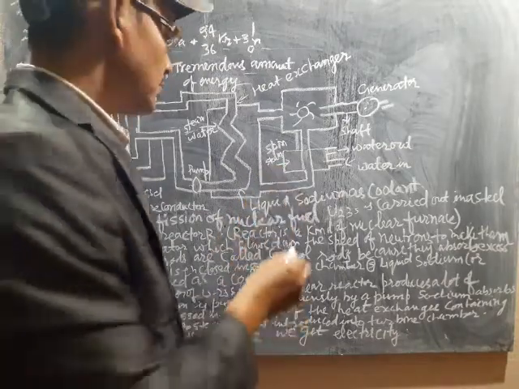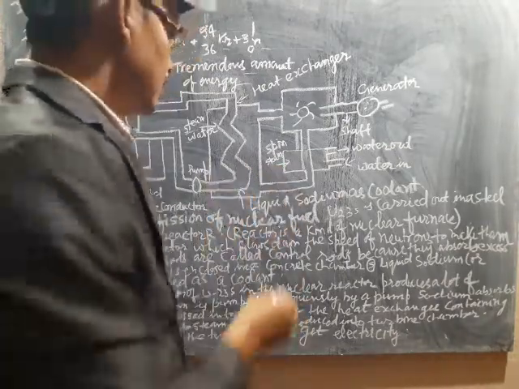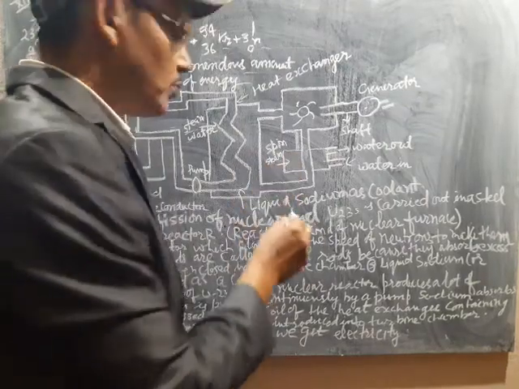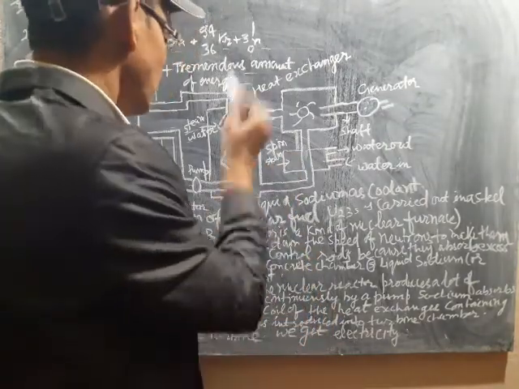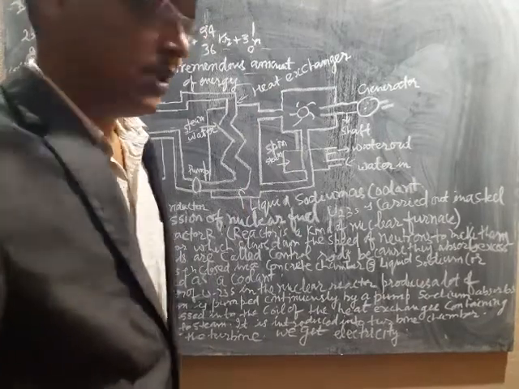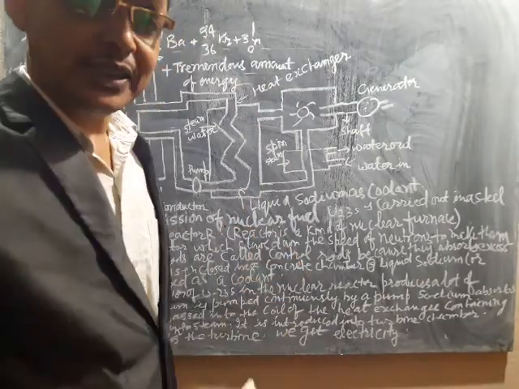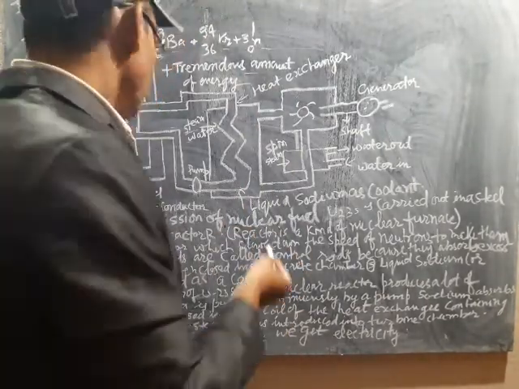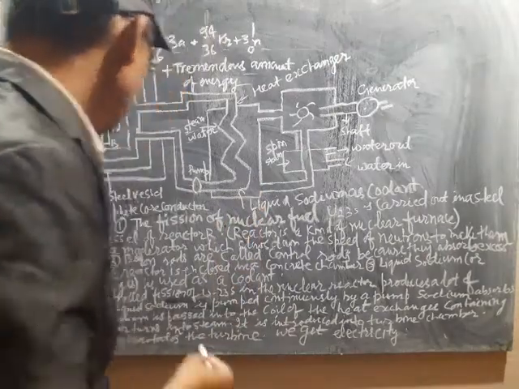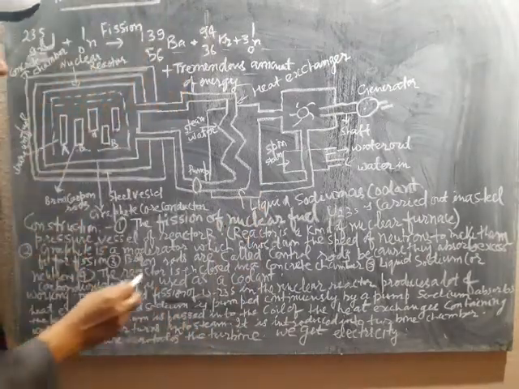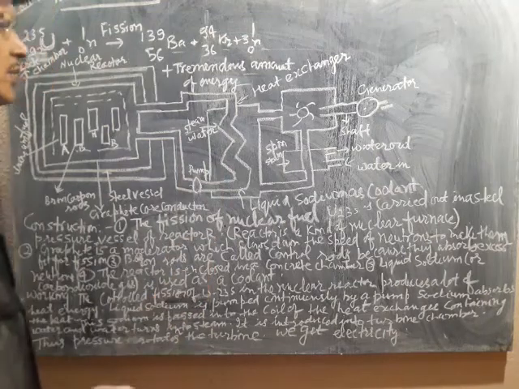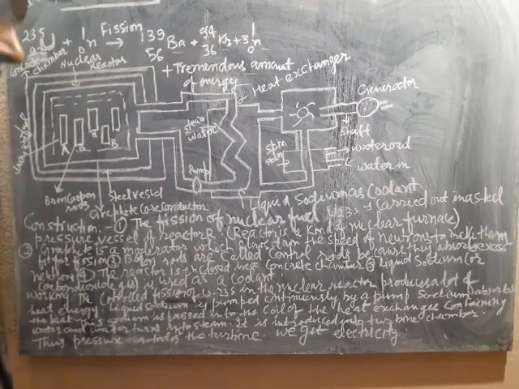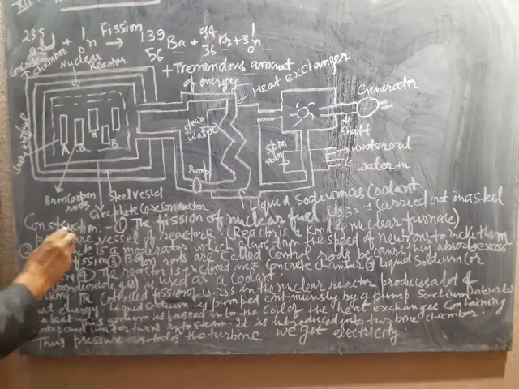In this process you will cool the water. This very hot water will turn into steam, but that is too hot, so here you are using boron carbon rods, and also sodium as a coolant.